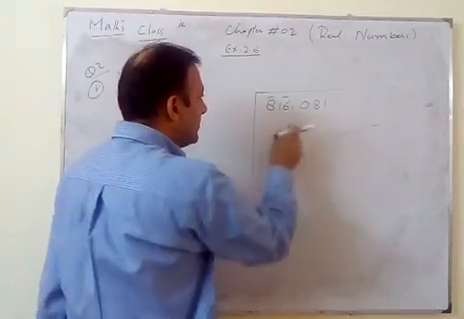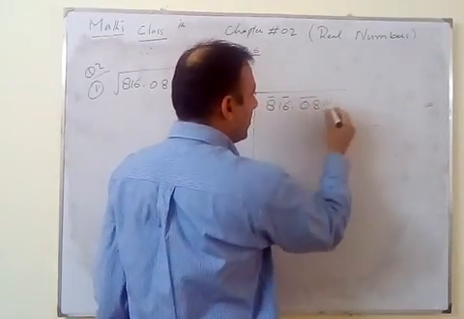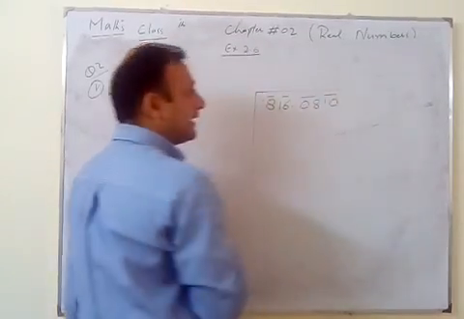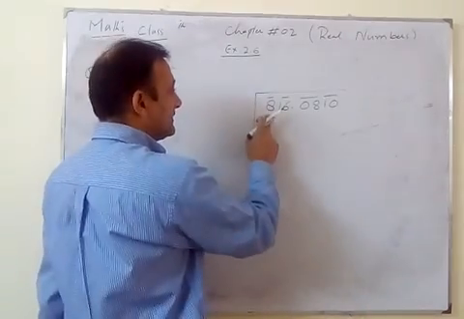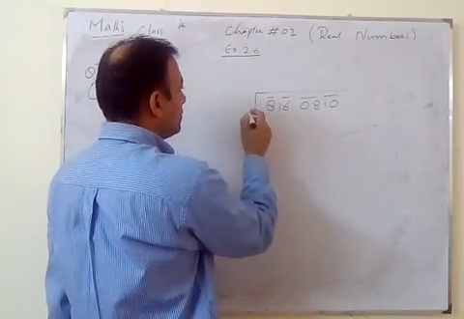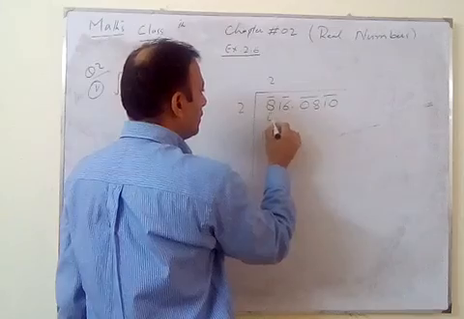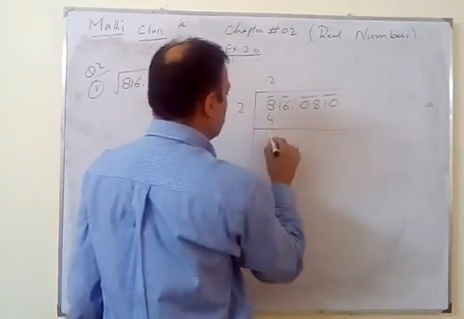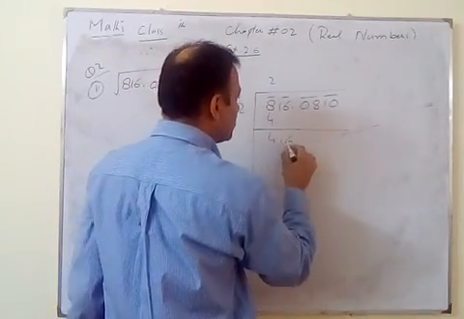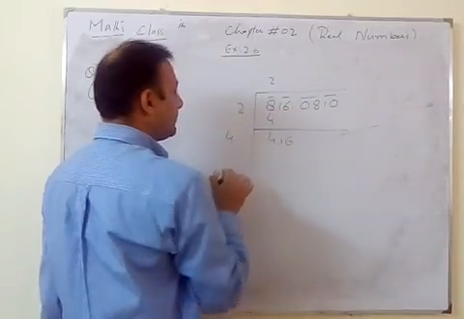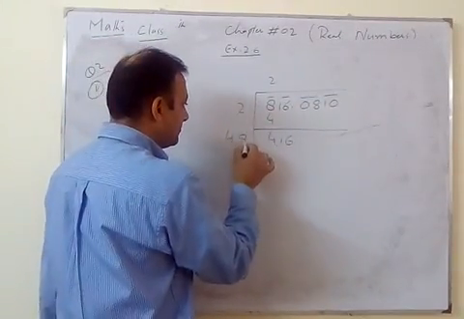So these are the pairs, and after point this is one pair and this is second pair. So it is, here we have 8, so by 2, 4, 4, 1, 6. So it is 4 by 8.